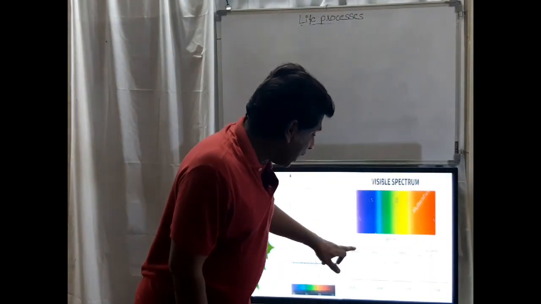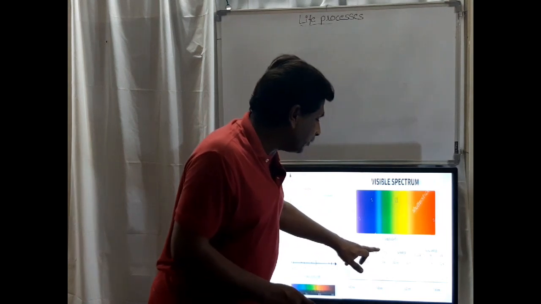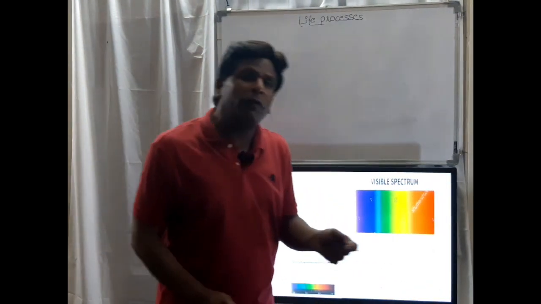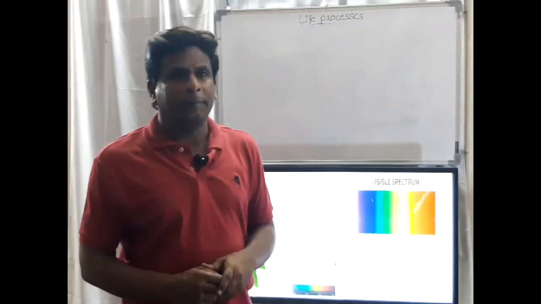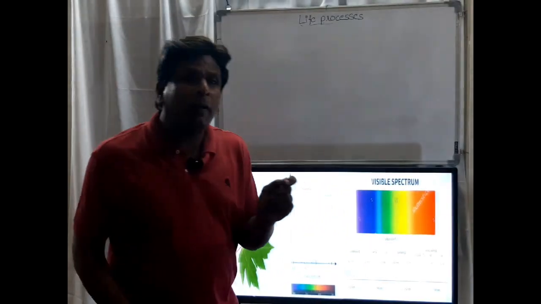There are gamma rays, X-rays, UV rays, infrared rays, and radio waves in sunlight. But between these there is a visible light part.